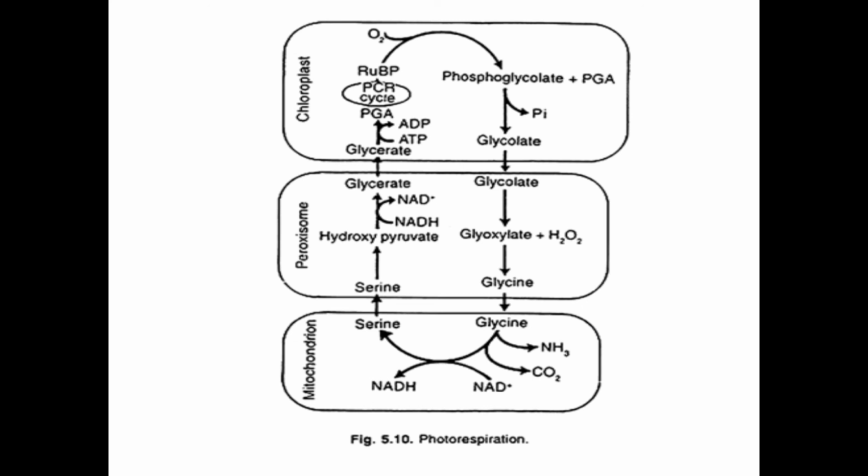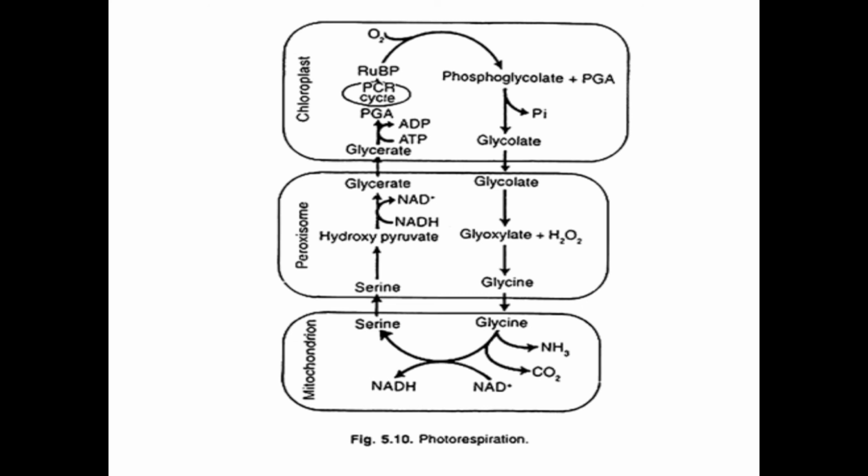Hydrogen is also removed. So in the mitochondrion, glycine is converted into serine. Understood? And very important, students, keep in mind that the mitochondrion is the organelle at the time of photorespiration where ammonia and carbon dioxide are released. In most competitive examinations, whether your master's degree entrance examination, MPhil, PhD entrance examination, or any viva interview, you can get this question: name the organelle in which ammonia and carbon dioxide are released at the time of photorespiration. What would be your answer? Tell me. Your answer is the mitochondrion.